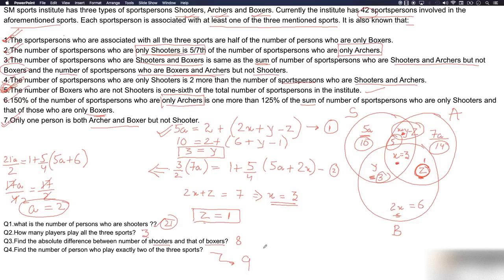So it was a simple question. You just need to make the equations according to the points which are given in the question, and be very clear about the regions that we are talking about. Especially in the third point, it was a little lengthier to interpret, but easy to make the equation or understand. Hope you have understood it. Thank you.